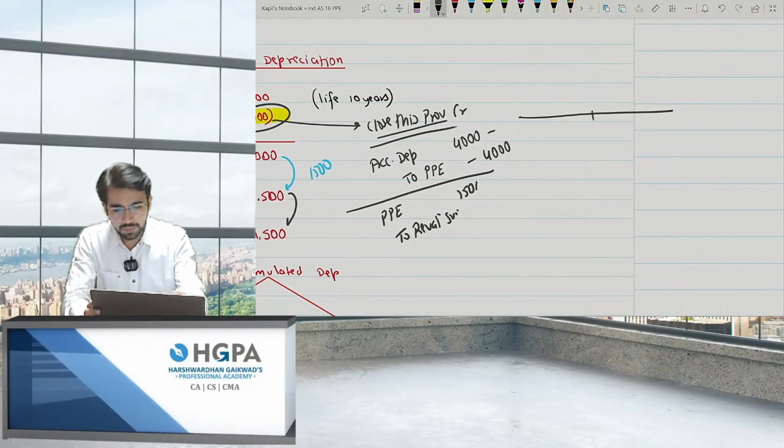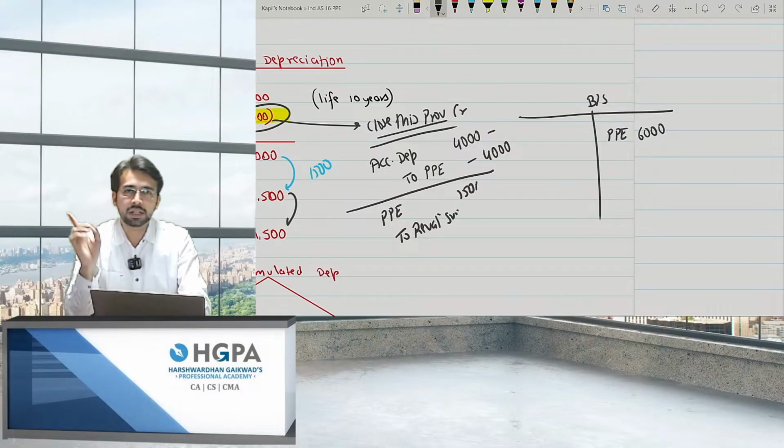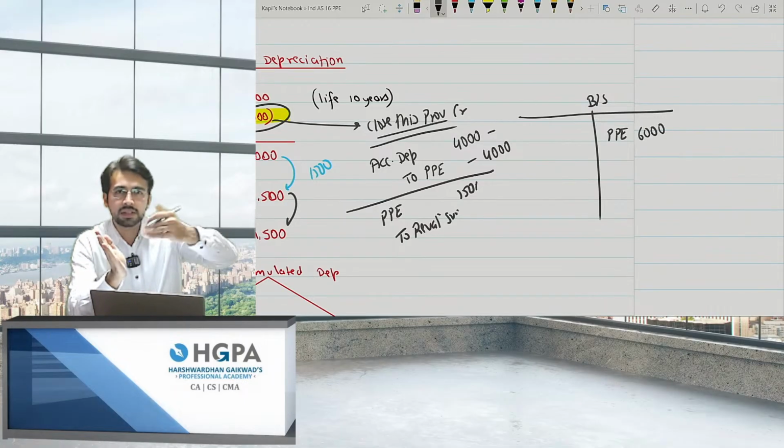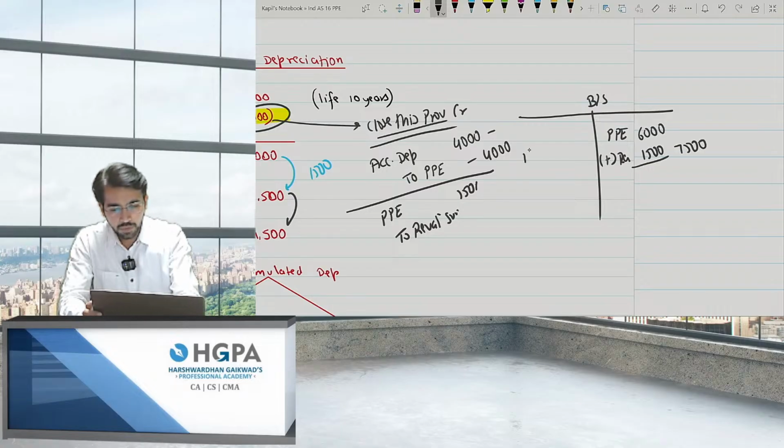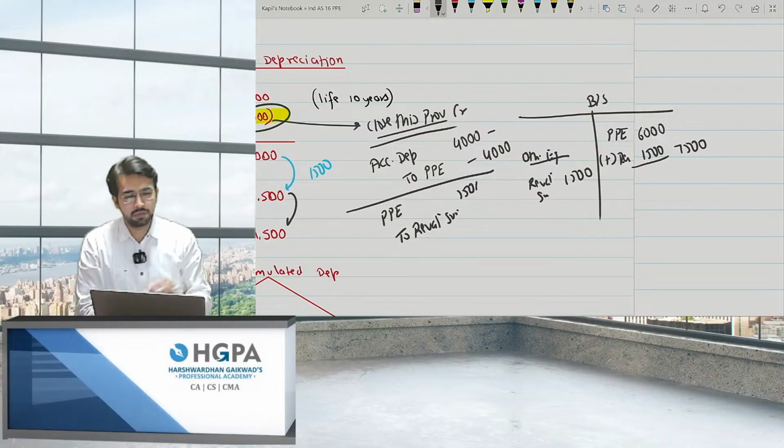The balance sheet will be something like this. PPE will be 6,000. Why 6,000? Because it was 10,000 minus the accumulated depreciation. You reverse the depreciation, so 6,000. Add back the revaluation of 1,500, and the value will be 7,500. And in the other equity part, you will see revaluation surplus of 1,500. This is one presentation, which is very easy.